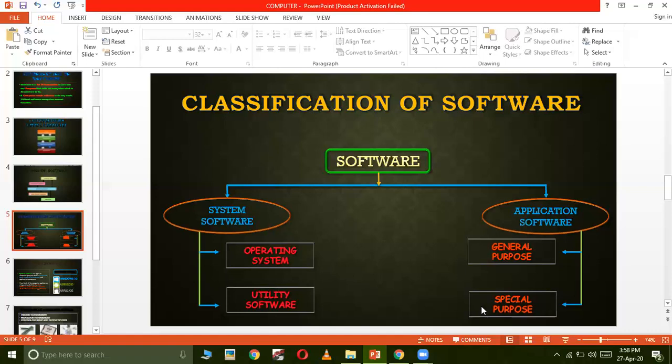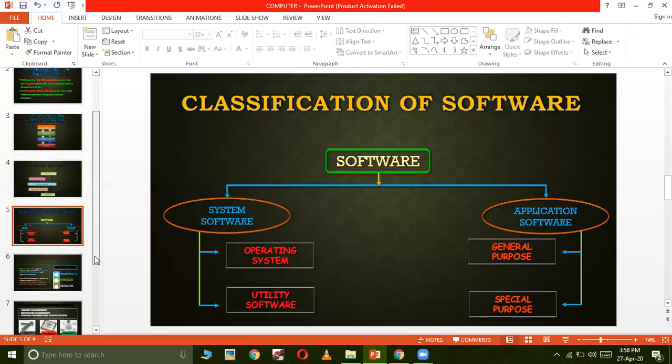For example, Google Pay is a general application. Paytm is a general purpose application, because on it all bank account holders can use their accounts. But if you're using the bank's application, then you have to use the particular application created by that bank only. So that is the difference between general purpose and special purpose software.